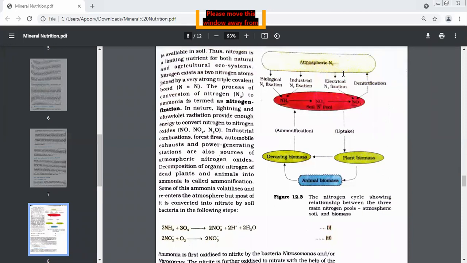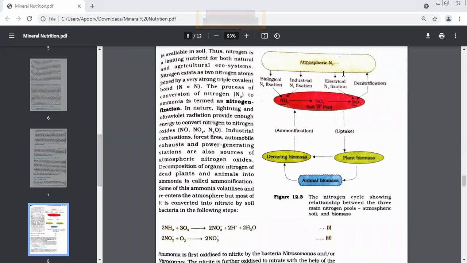Now understand this line. All animals and plants have nitrogen, yes or no? Do we have nitrogen in our body? Just now I told you 5 things which are an important part of nitrogen. You have amino acids, vitamins, and proteins in your body. So that means you have nitrogen in your body. All organisms, whether they are plants or animals, have nitrogen in their body.